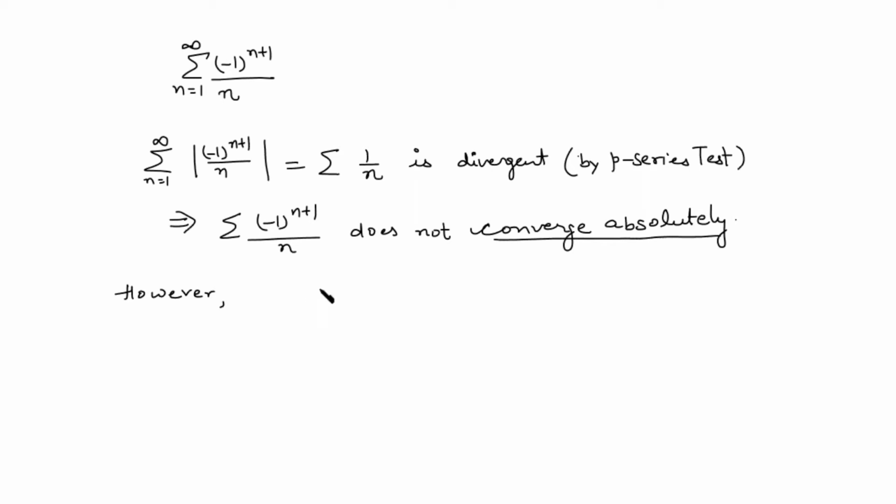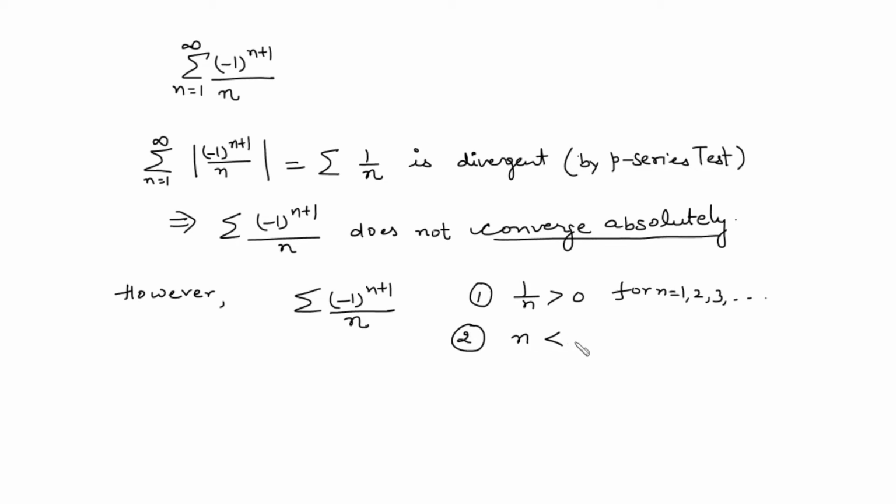However, if you consider the series (-1)^(n+1)/n, then it satisfies all three conditions of the alternating series test, right? The terms are positive. Clearly, n is less than n plus 1, so 1 over n will be greater than 1 over n plus 1, and this is true for every n.